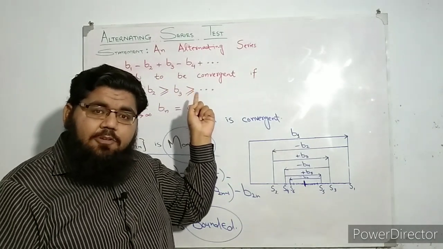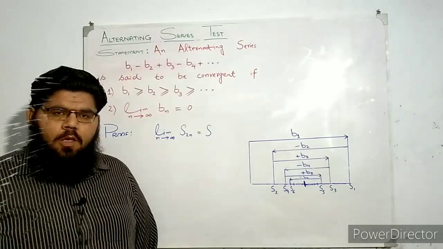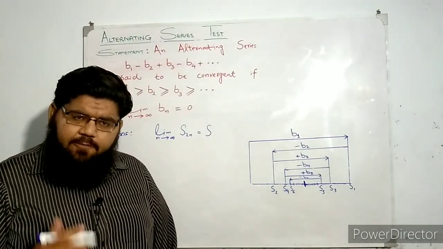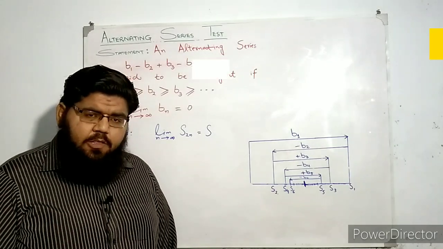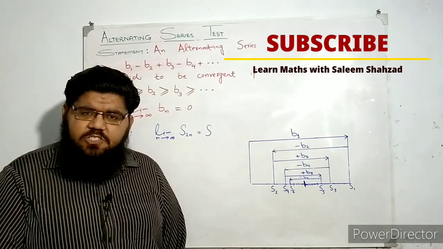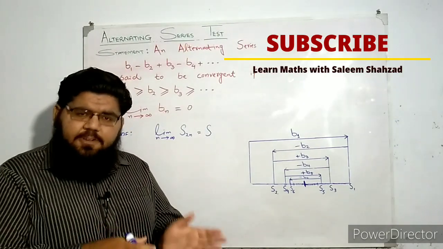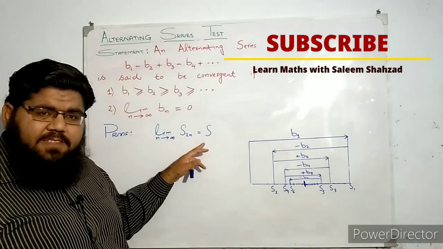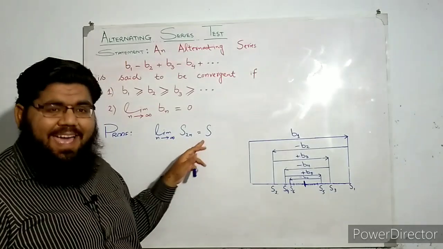Okay, so let's have a look at that case. Alright students, so far we have concluded that the sequence of even partial sums is convergent. Now if it is a convergent sequence, it must converge to some definite number, and we are supposing that that definite number is S.